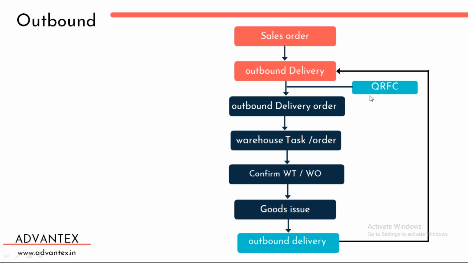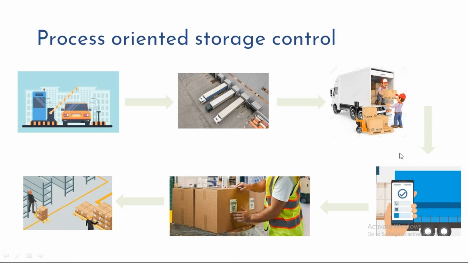Once we complete the loading, we perform the goods issue, which is nothing but shipping out the stock. So this is the outbound flow. This looks completely high level, so you will not be able to understand this much. But if you compare this with the pictures we have, you will be able to understand it properly.